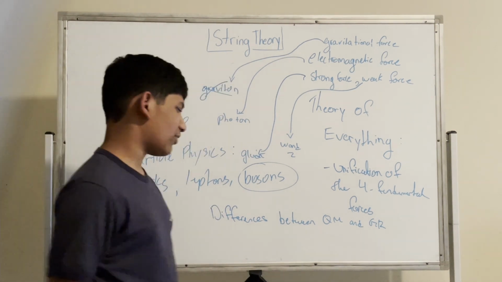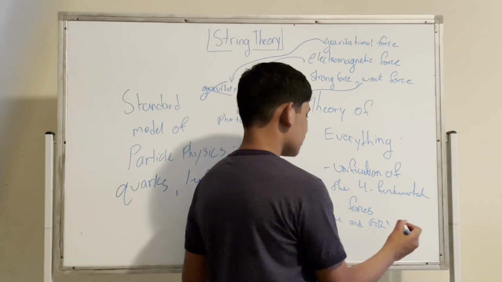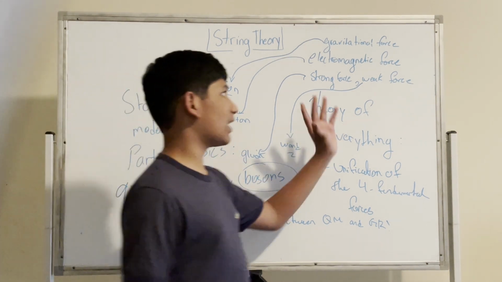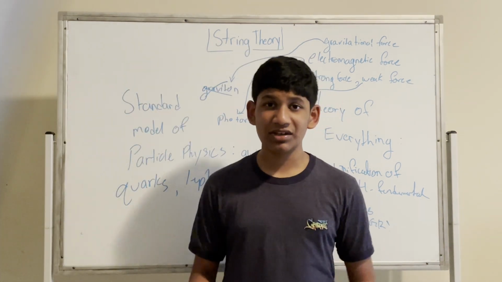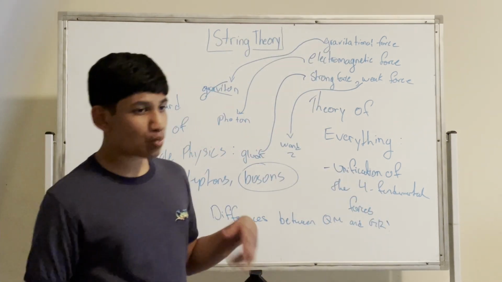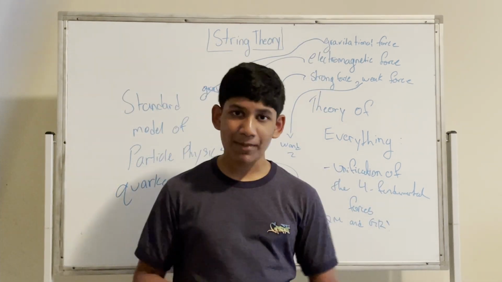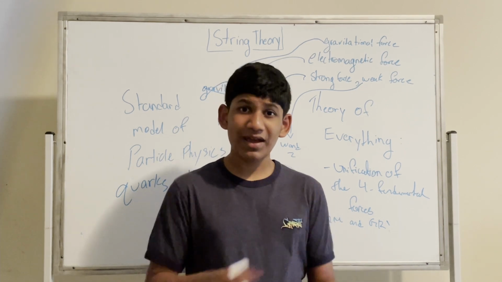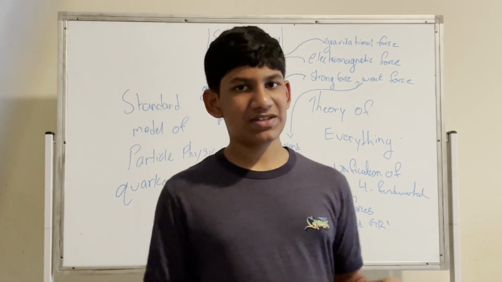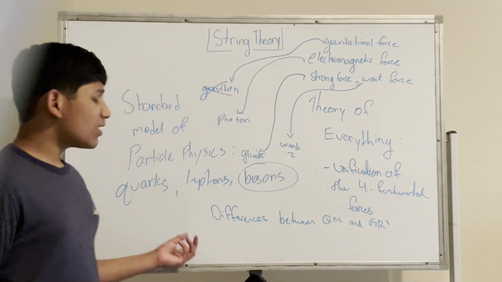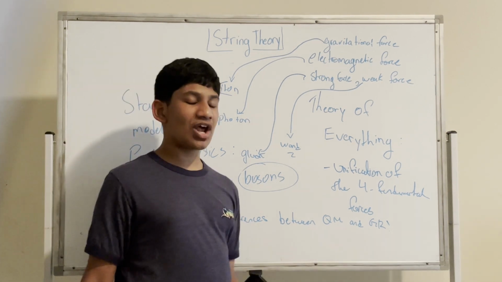Why do we need to talk about this? Well, the reason is because to understand the standard model of particle physics, the theory of everything, and why we even created string theory in the first place, we have to talk about where the problem arises. We created theories because we want to describe our universe. Most theories are based off of a question. So we have a question over here. There's a discrepancy between quantum mechanics and the general theory of relativity.